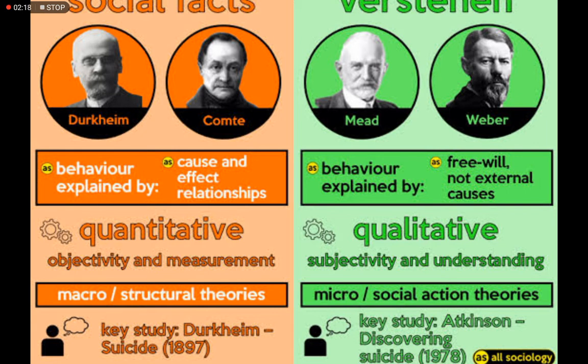So what Comte and Durkheim believed is that every social fact and every social phenomenon can be explained in terms of macro and structural theories, and that the use of science and quantitative techniques is the way to go about it.